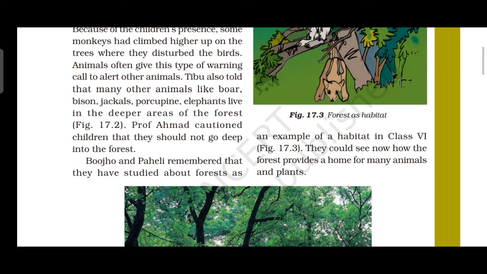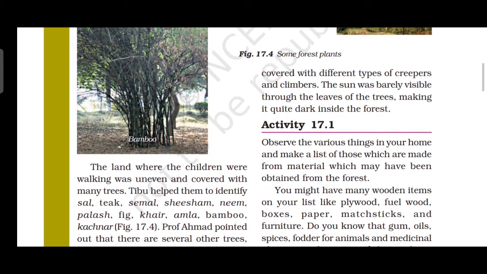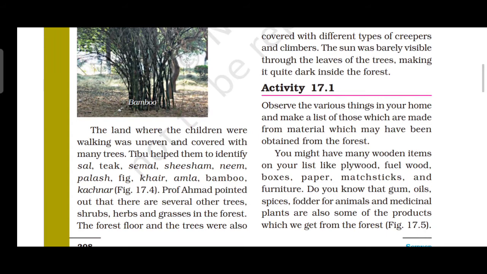Then forests provide a home for many other animals and also plants that we already studied, right? The land where the children were walking was uneven and covered with many trees. That area is covered with what?